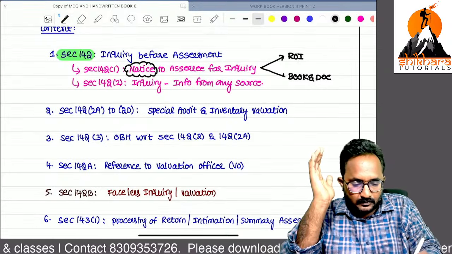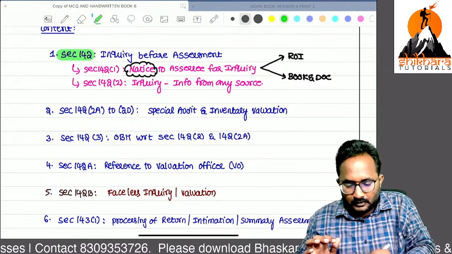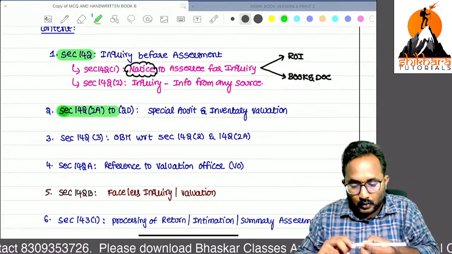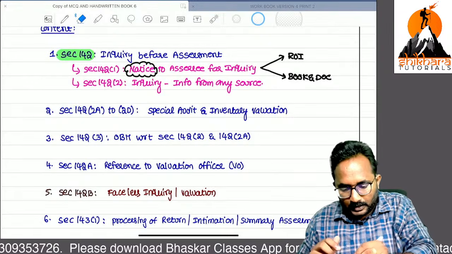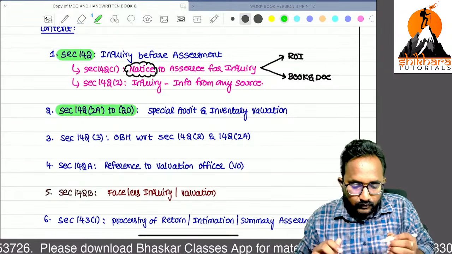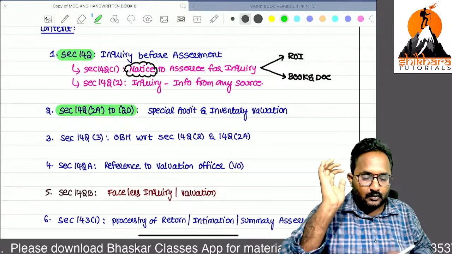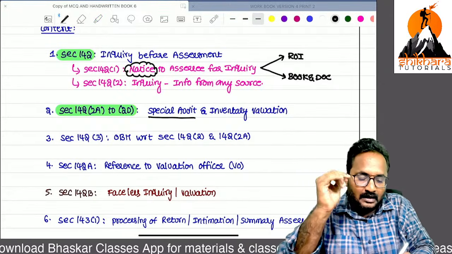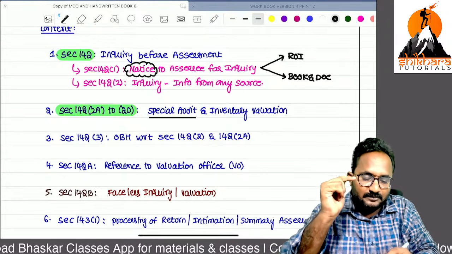Now, second, 142(2A) to 142(2D). What is that? Special audit and inventory valuation. I think one year back we had only special audit.